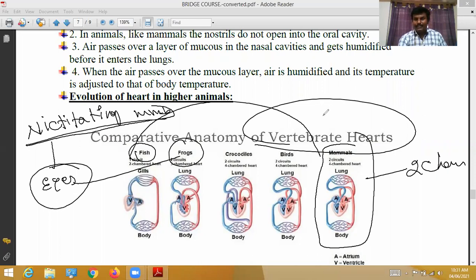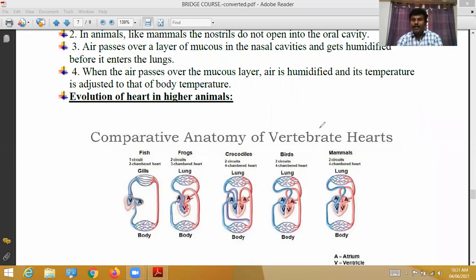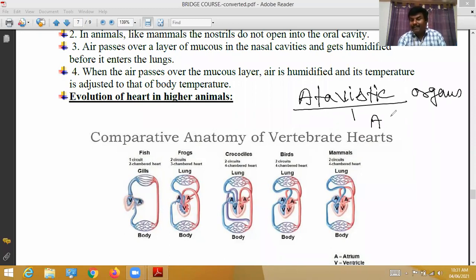So the organs we use more are developed in the next generation. The organs that are not used disappear. For example, in olden days, atavistic organs. Atavistic organs, nothing but atavism. Atavism means what?